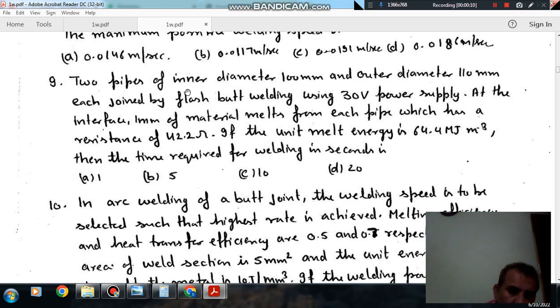Question number 9: two pipes of inner diameter 100 mm and outer diameter 110 mm, each joined by flash butt welding using a 30 volt power supply. At the interface, 1 mm of material melts from each pipe, which has a resistance of 42.2 ohm. If the unit melt energy is 64.4 megajoule per meter cube, then the time required for welding in seconds is option A 1, option B 5, option C 10, option D 20.